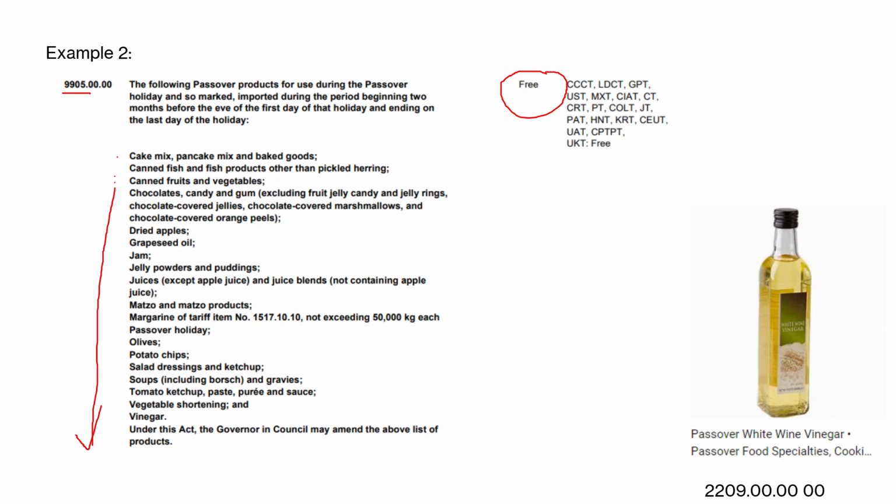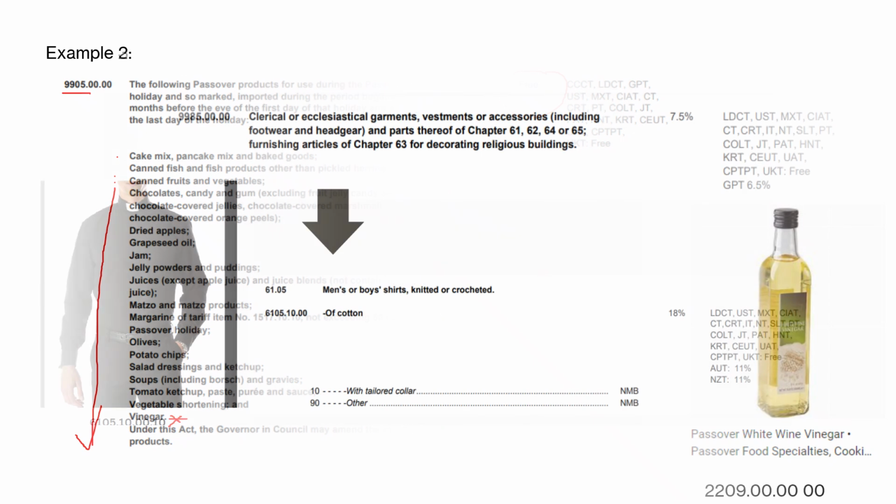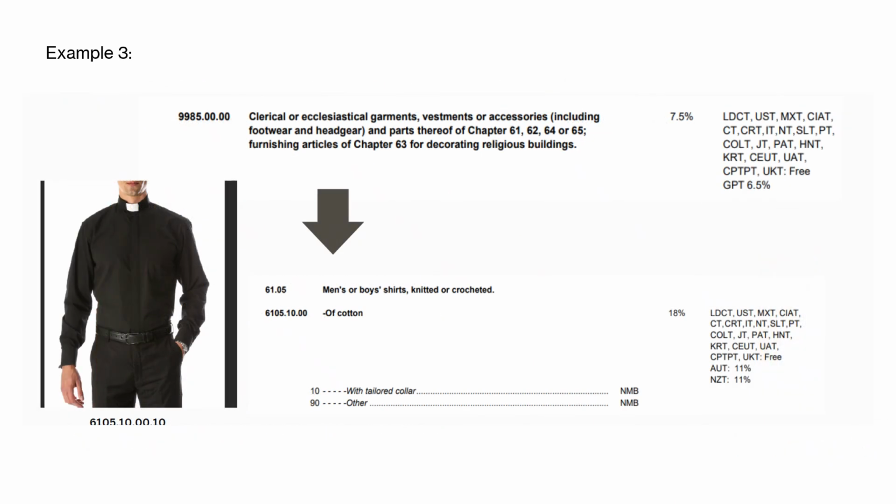The regional HS code, let's say we were going to bring vinegar, which is part of the customs tariff, of the tariff book, of the tariff item. The HS code for vinegar is 2209000000.